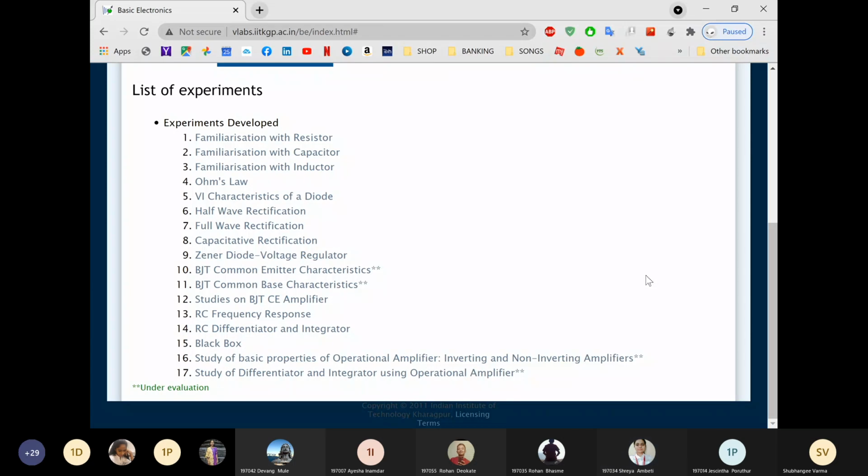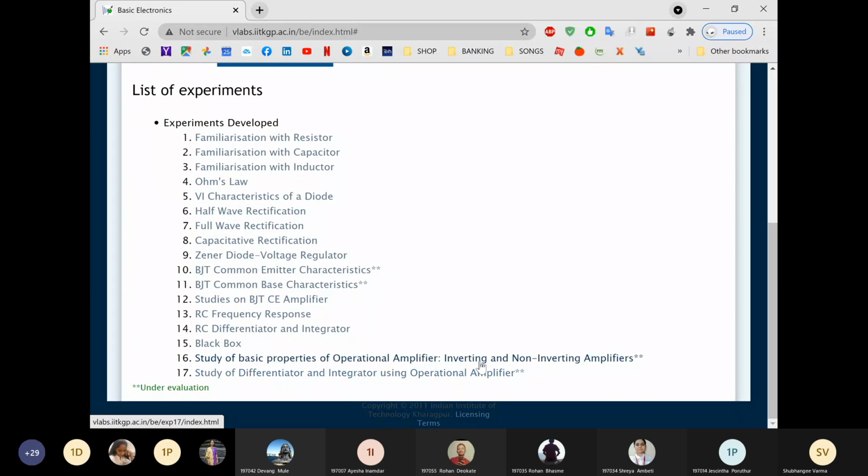Yes, ma'am. Thank you. So simulate this experiment number 16, that is your experiment number 2, inverting non-inverting amplifier. And then this is your next experiment, differentiator and integrator. These two experiments, I'll share the PDF today itself on our MS Teams files. Download it, attach your screenshots to that file, and then upload your experiment here in MS Teams.